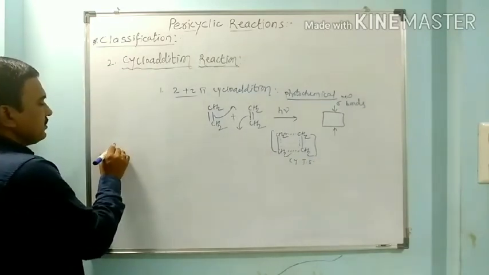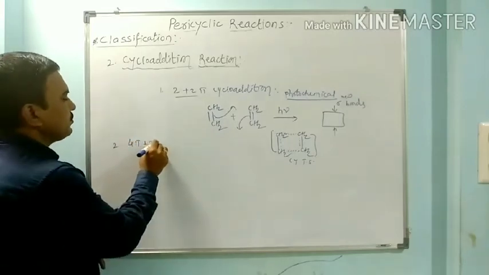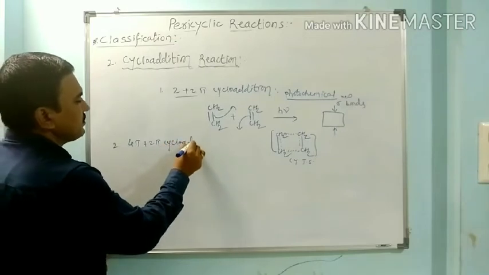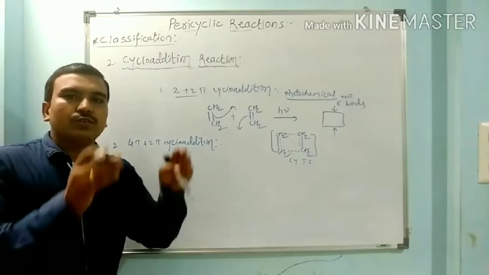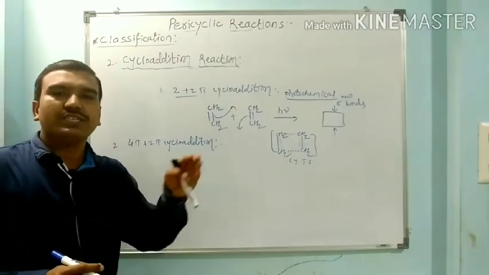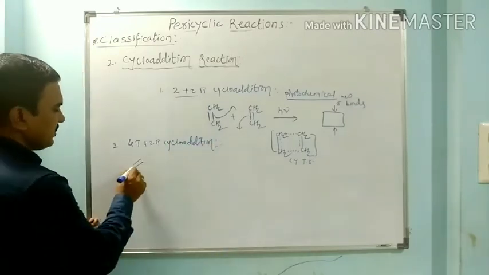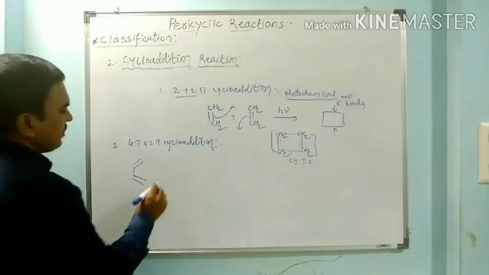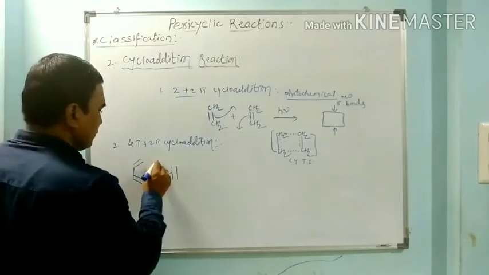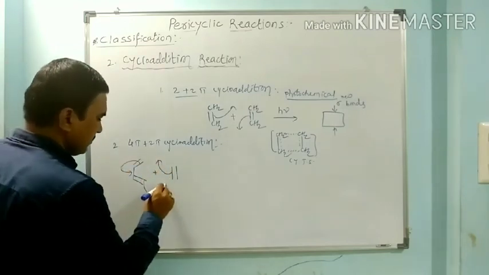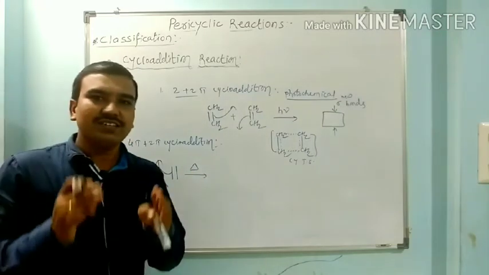Now we have to see the second, 4 pi plus 2 pi cycloaddition. In this 4 pi plus 2 pi reaction, a 4 pi electron system, that is a conjugated diene, reacts with a dienophile, or a 2 pi electron system. So here the diene reacts with an alkene. This undergoes addition across this. This is a thermal reaction. So 4 plus 2 pi reactions are thermal reactions.